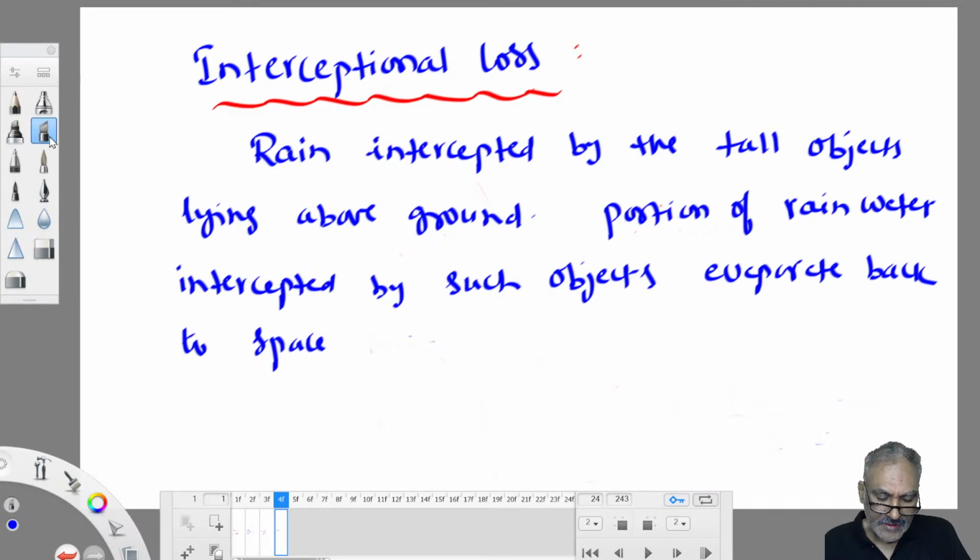Rainwater evaporating from the surface of such objects without being collected on the ground is known as interception loss. Just know the definition, that is more than sufficient.